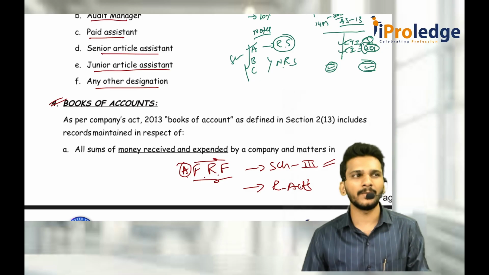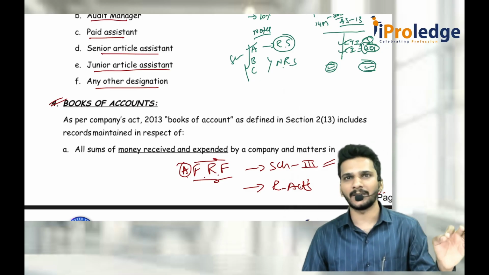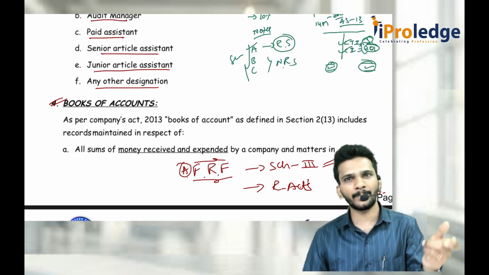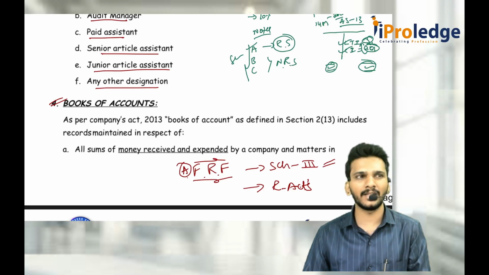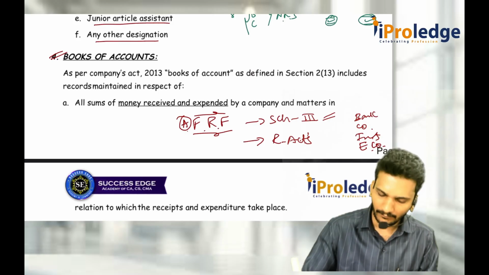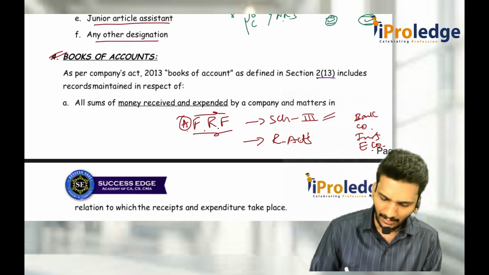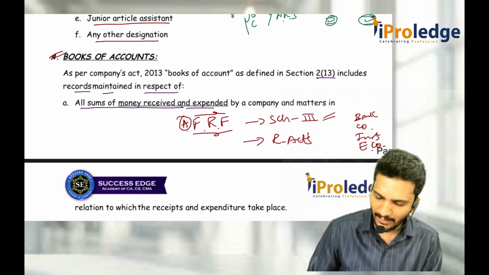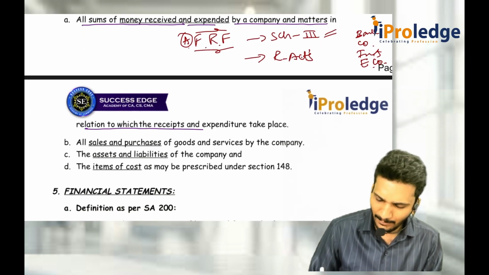So books of accounts means any documents which are prepared by the company to support the financial statements. Financial statements are prepared on the basis of books of accounts only. When there is no books of accounts, then there is no financial statements also. So here they are telling books of accounts, as defined under section 213 of the Companies Act, means records maintained in respect of all sums of money received and expended by a company and matters in relation to which receipts and expenditure take place.